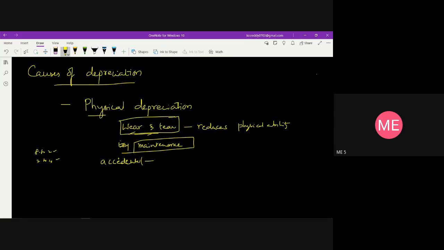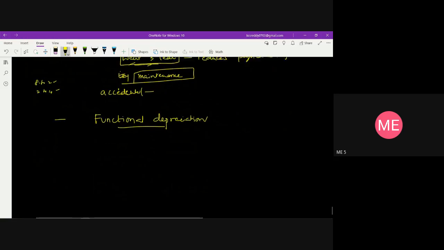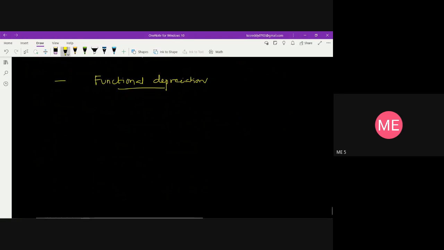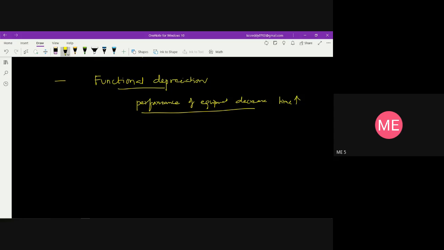Now the second one is functional depreciation. The performance of any equipment continuously decreases with time. As time increases, the performance of the equipment or machine decreases. That is what we can say.